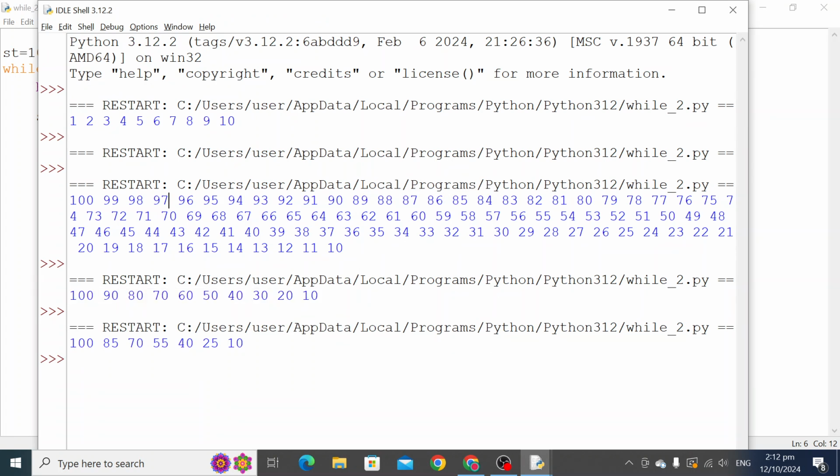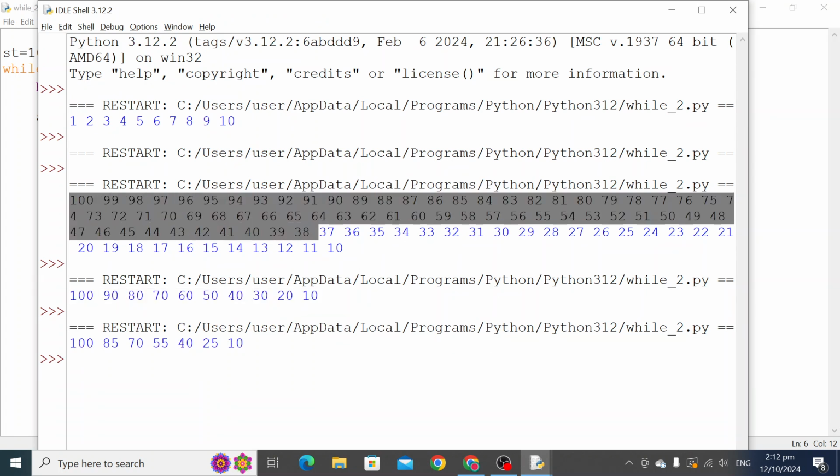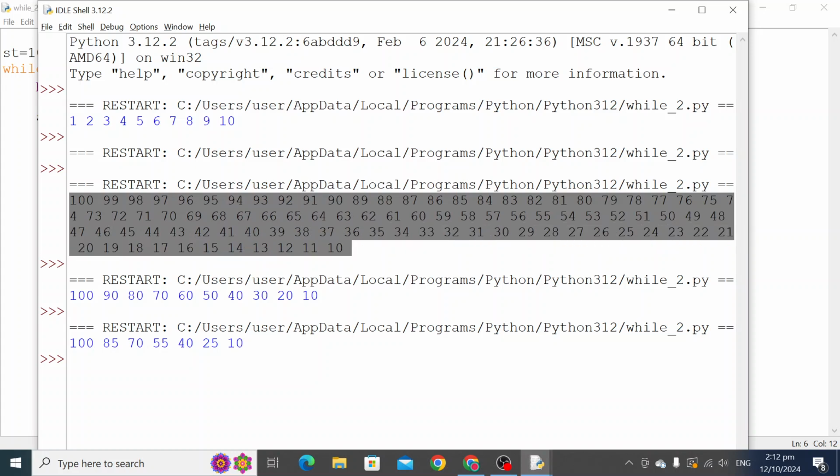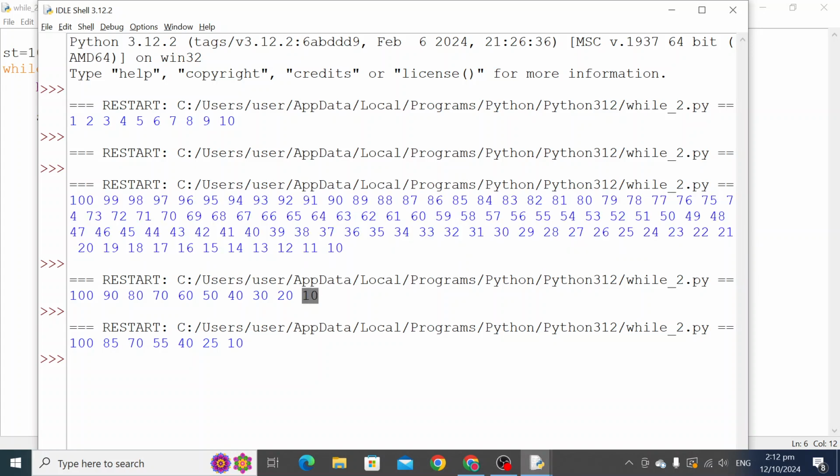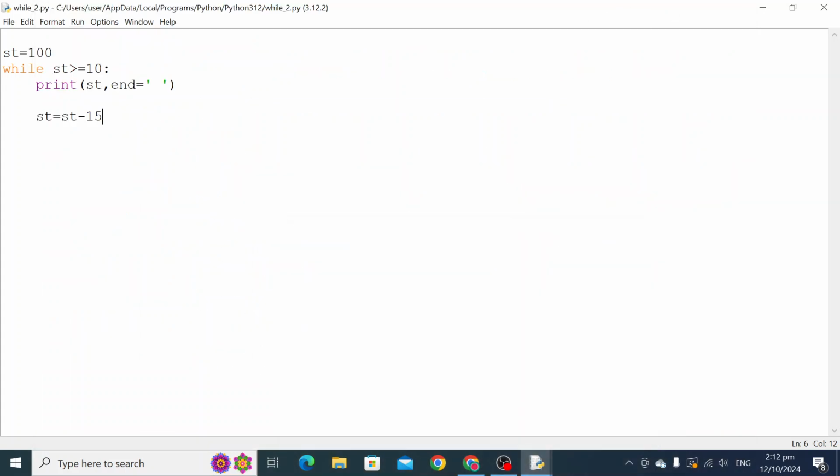It means you can see in this statement the loop has executed 90 times. In this statement the loop has been executed 10 times, but here, less than 4, 6, 7 times only, right? It means the process of execution depends on the update statement. So it should be known in advance whatever you want to do. Now the situation also comes where you don't know how many times your loop will execute.